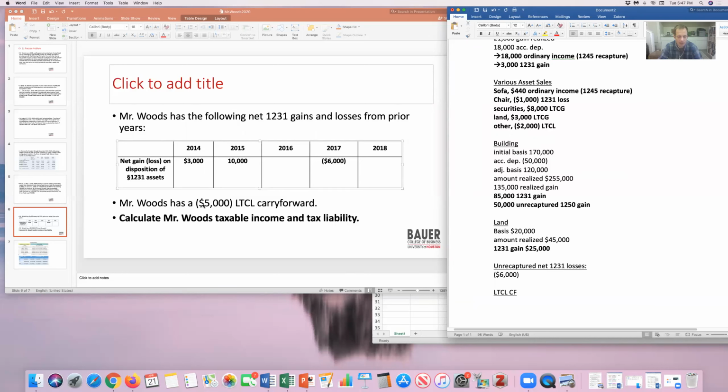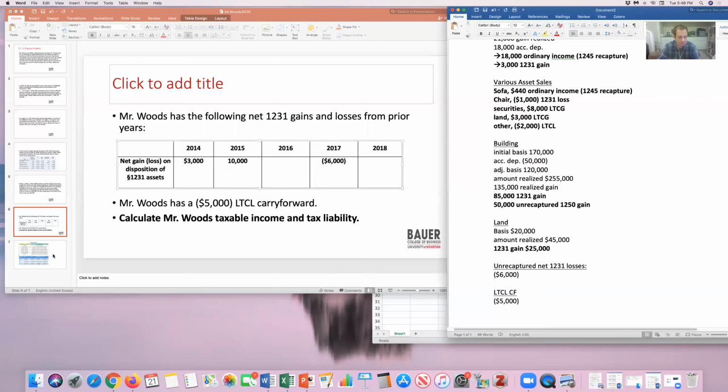We're also told he has a $5,000 long-term capital loss carry forward. The wording of the problem was kind of confusing. We're just told this doesn't count, already taking into account everything that's happened this year. He's starting with a $5,000 long-term capital loss carry forward.